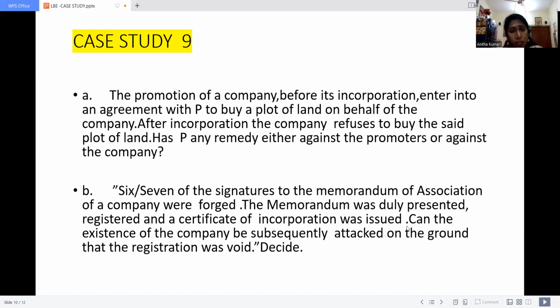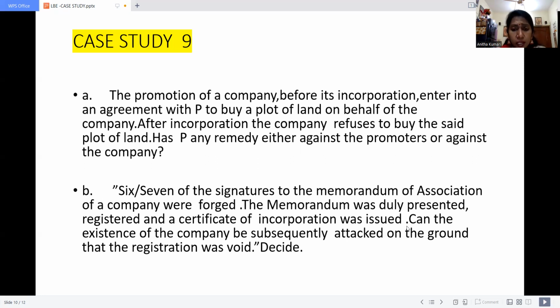But later on, it comes to be known that the persons who signed in the MOA are forged. That means, can the existence of the company be subsequently attacked on the ground that registration was void? Yes, of course, the registration is void. Why?